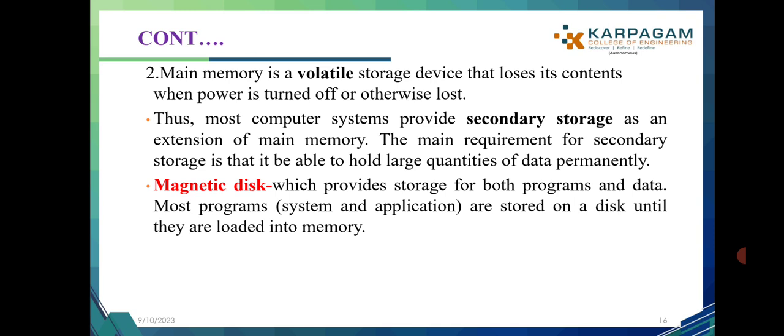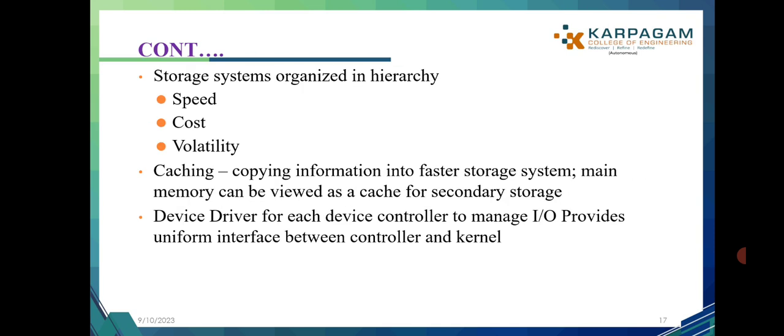The next, secondary memory, for example a magnetic disk, provides storage for both programs and data. Most programs, system and application, are stored on a disk until they are loaded into main memory. The next one, storage systems are organized in a hierarchy by speed, cost and volatility.